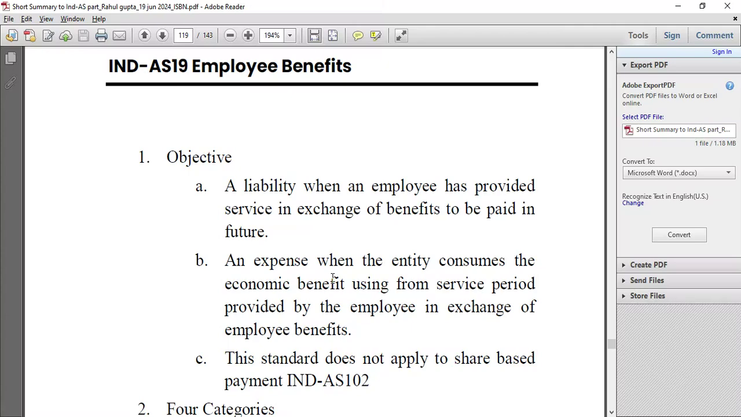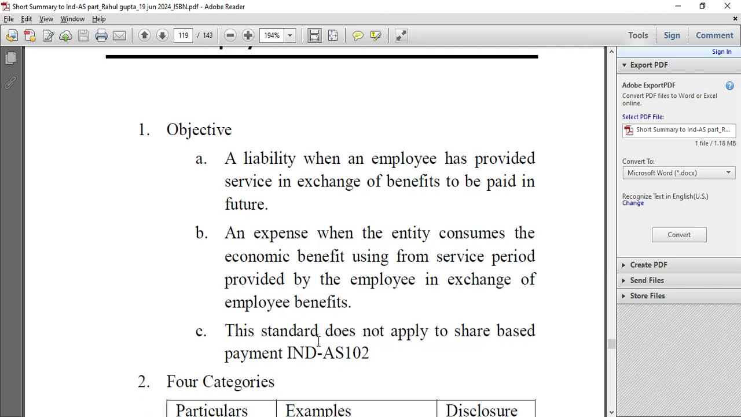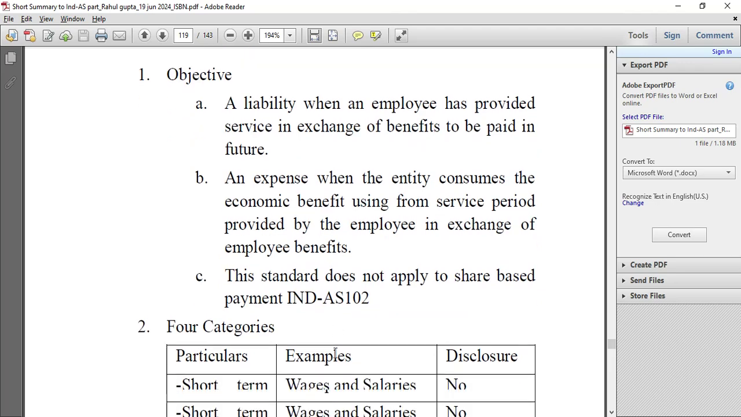Hi, today we'll discuss Ind AS 19, Employee Benefits. A liability arises when an employee has provided service in exchange for benefits to be paid in future. An expense arises when an entity consumes the economic benefit from a service period provided by the employee in exchange of employee benefits. This standard does not apply to share-based payment, Ind AS 102.